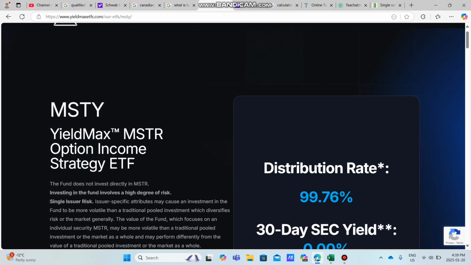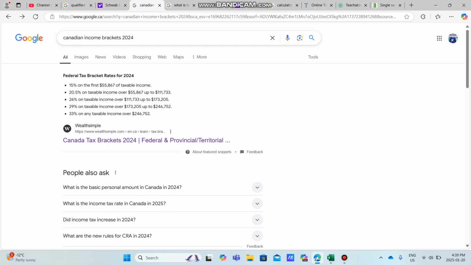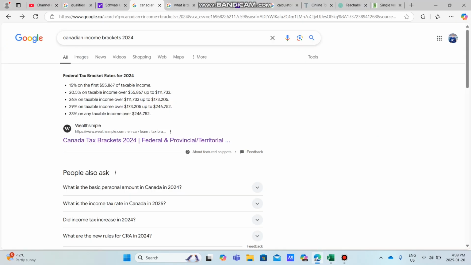Let's say if you were to work a job, it will be taxed the same. And so these taxes could be a lot higher, and they could reach as much as 37%, I'm pretty sure, in the US. But today we're talking about Canada. In Canada, you can reach as high as 33%. But for example, in this example here with MSTY, we have a $200,000 investment. It says that at 89% dividend yield, we're receiving $178,000. We are not going to go to this marker here where it says 173 and go 29%.